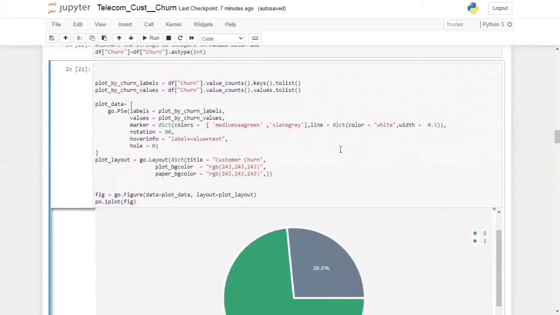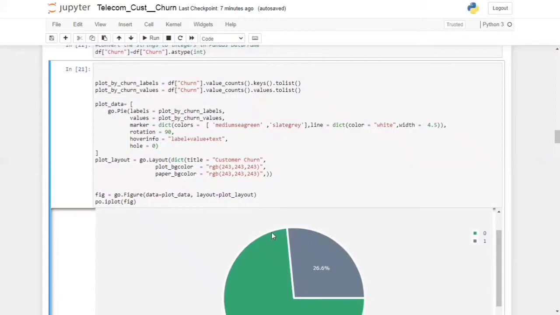Now we have stored the values, like 0 and 1, in the plot_by_churn_labels variable, and the count of all these values in the plot_by_churn_values variable. For plotting the data, we have used go.Pie with several parameters like the labels, values and marker, in which we have used the colors medium sea green and slate green, and the line color white with a width of 4.5, and the rotation is 90 degrees, and the hover info, which is label plus value plus text.